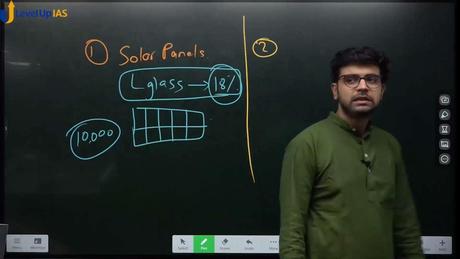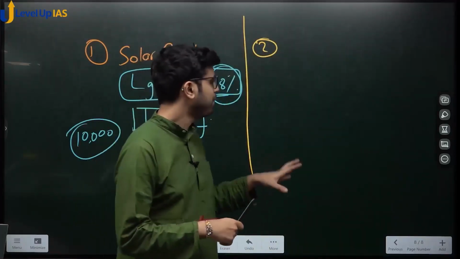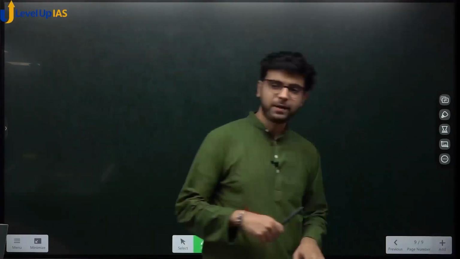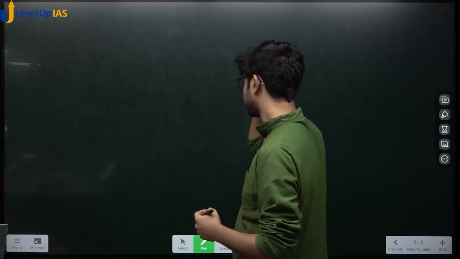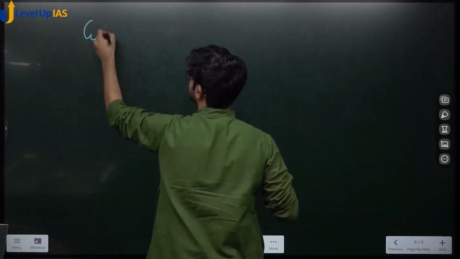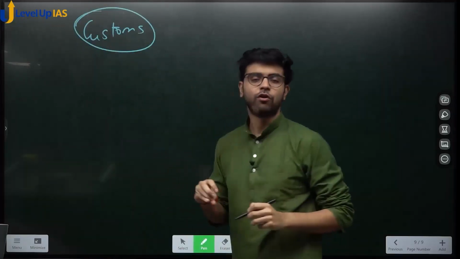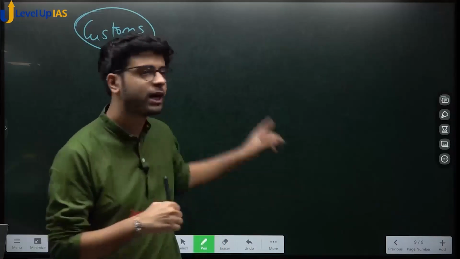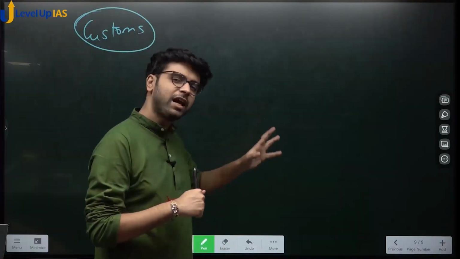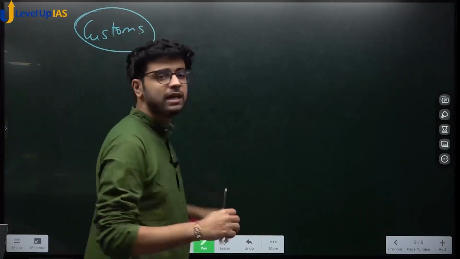Now, I am trying to reduce the complication, because the example I am about to give you is very, very complicated. I don't want to burden you with all these things now. Already we have learnt a lot. What are customs? Simple example I will give, very straightforward. Because here we are coming out of GST for a while, it will make things too complicated. What is customs? Tax on import.